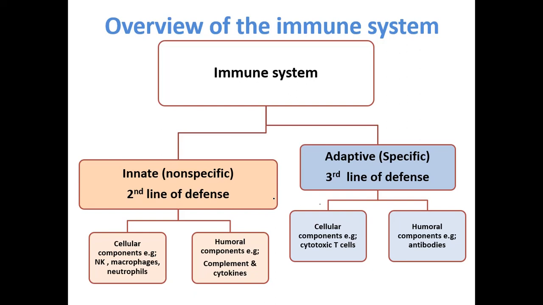So the innate immune system is comprised of cellular and humoral components. Cellular components include natural killer cells, macrophages, neutrophils, dendritic cells, mast cells, eosinophils, etc. And the humoral components, they include the complement system, coagulation system, and cytokines. Complement system is a set of about 20 proteins, and it is named so as it complements the action of the antibodies and other cells in destroying pathogen.